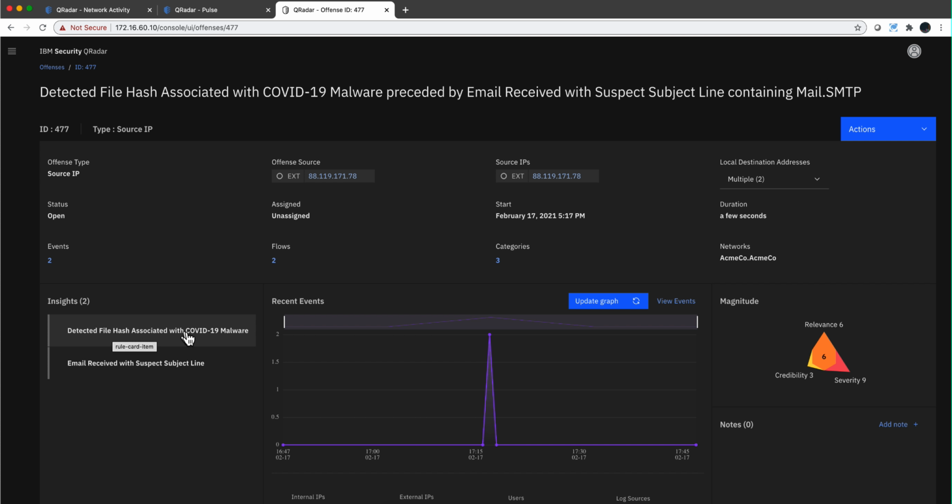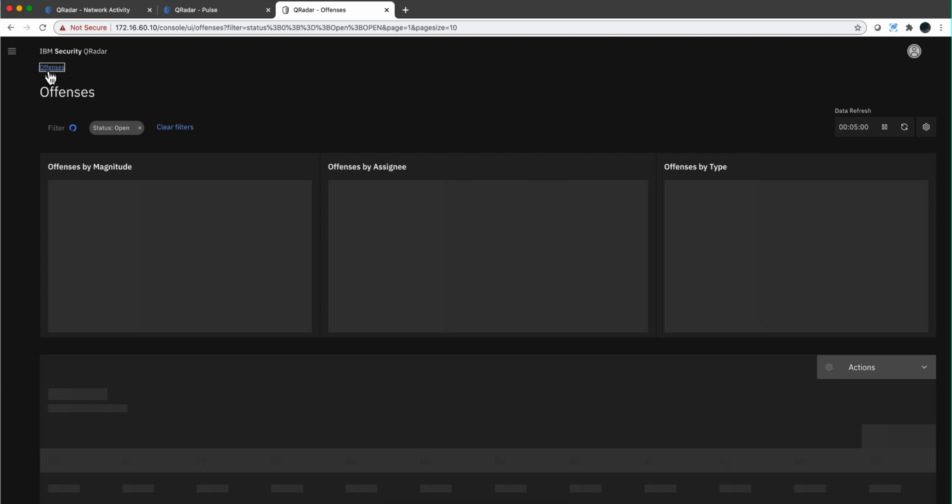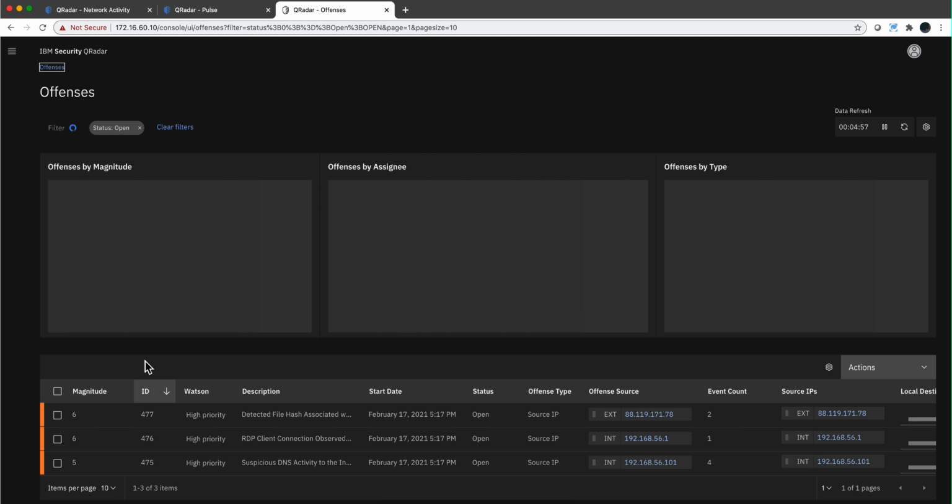Detected file hash associated with COVID malware. So there was something in here that QRadar got the hash of, and it is on a table of bad things related to COVID, and that's what is fired. But there was also another rule that contributed here, which is: the subject line has been seen in campaigns for phishing people with COVID. Okay, so let's take a look at the second offense that fired.